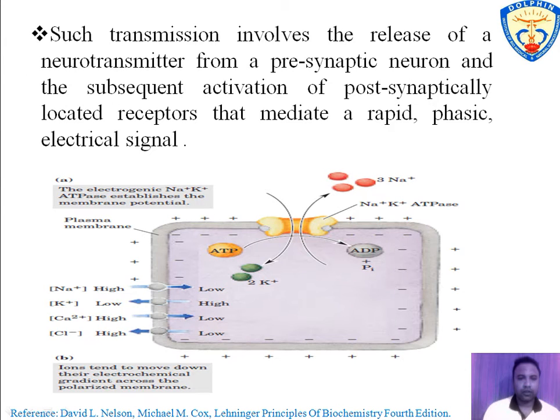The transmission of ions across the cell membrane involves release of neurotransmitter, that is endogenous ligand, from neuron and binding with receptor to activate receptor and mediate electrochemical signal. The figure shows the movement of ion across the cell membrane. Ions move down their electrochemical gradient.